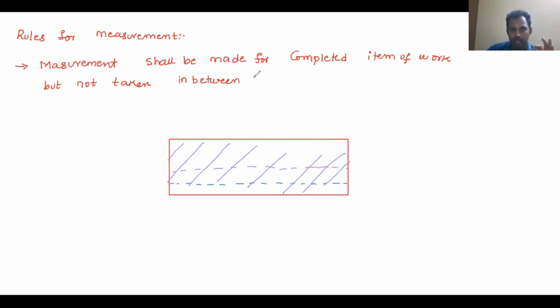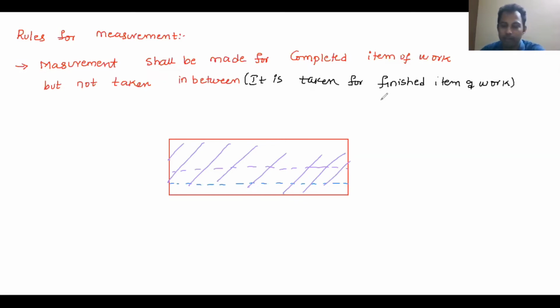It is taken for finished item of work. Okay, so this is the first rule of measurement. What is the second rule?